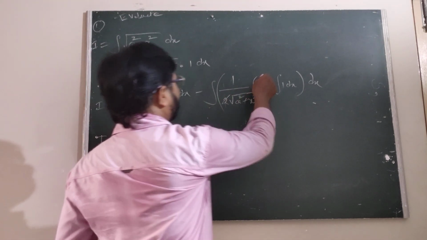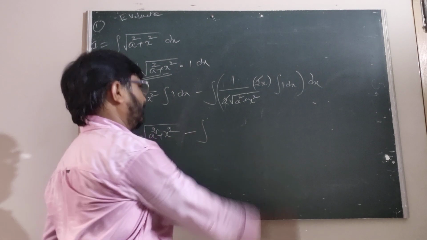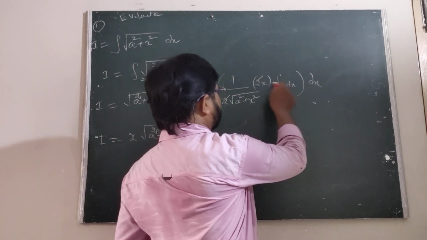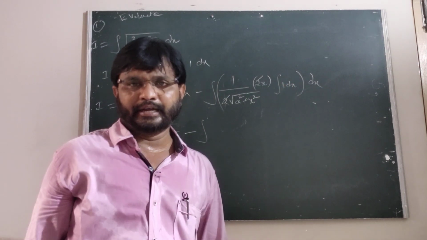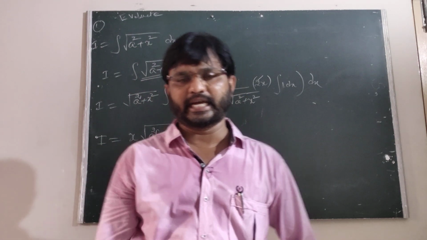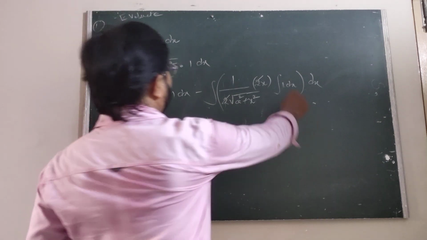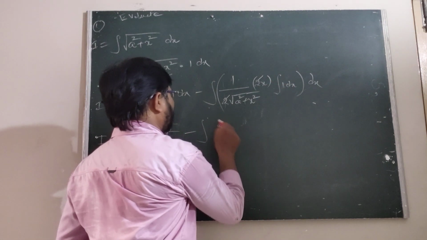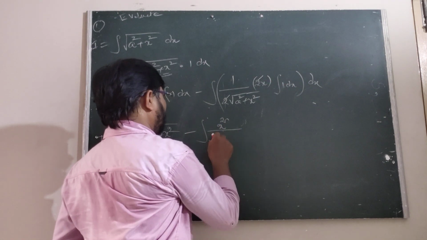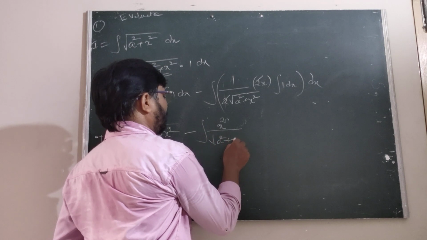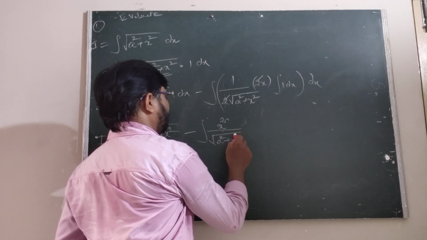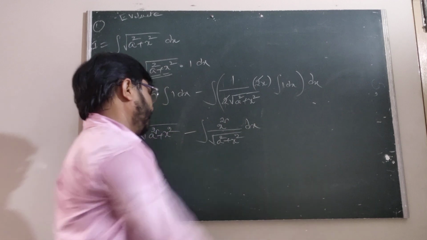Now this is minus the integral of x into x, which is x square upon under root a square plus x square into dx.